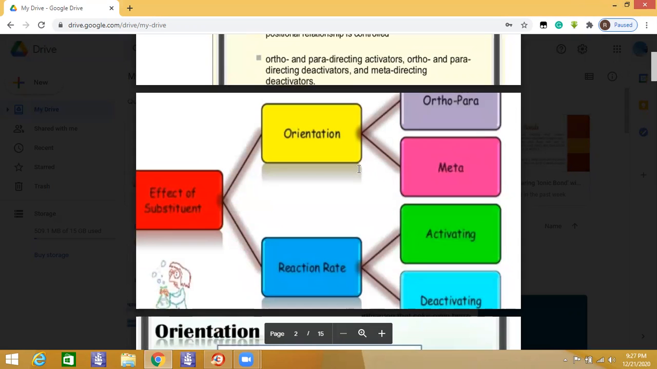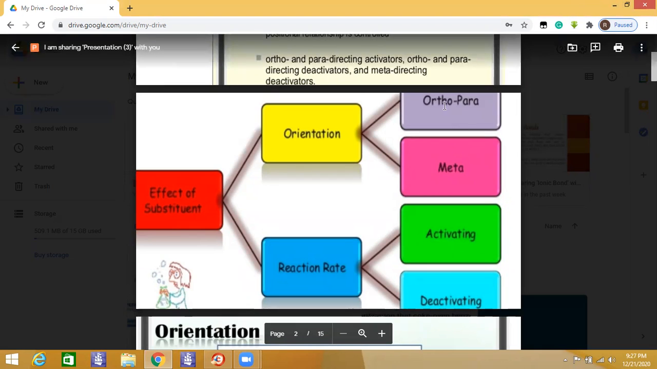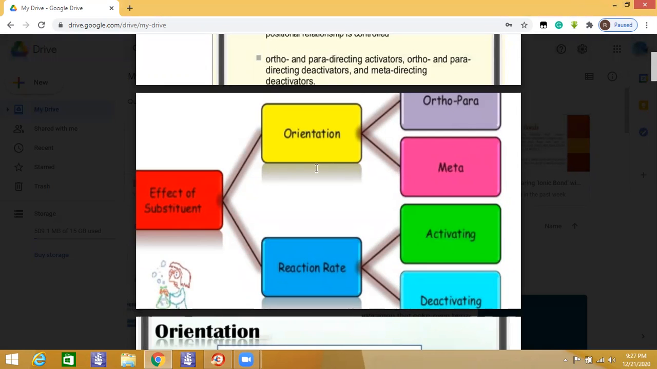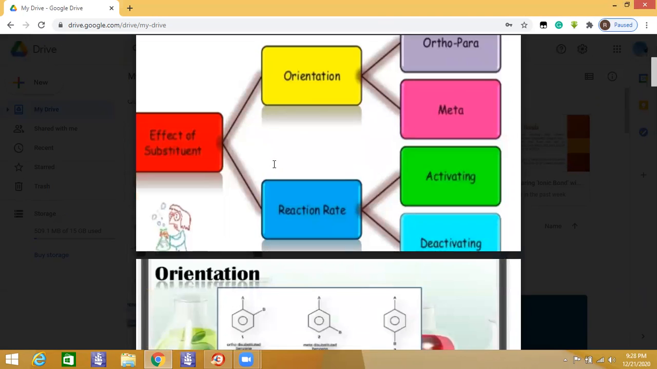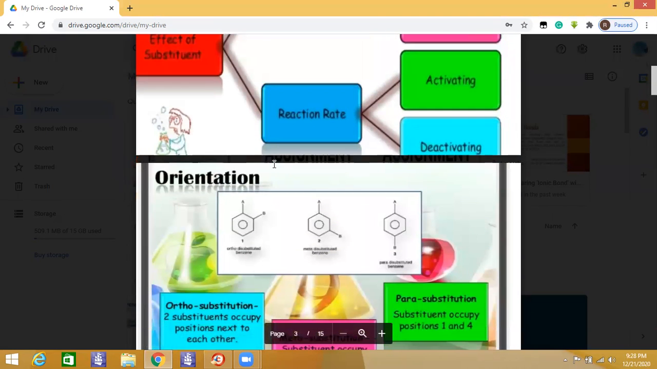So what about the orientation? The first effect of a substituent is orientation. The process of determining the position of a group on the benzene ring is orientation. These orientations are ortho, para, and meta. The reaction rate is determined by whether the group is activating or deactivating. First, let us see what orientation actually is.